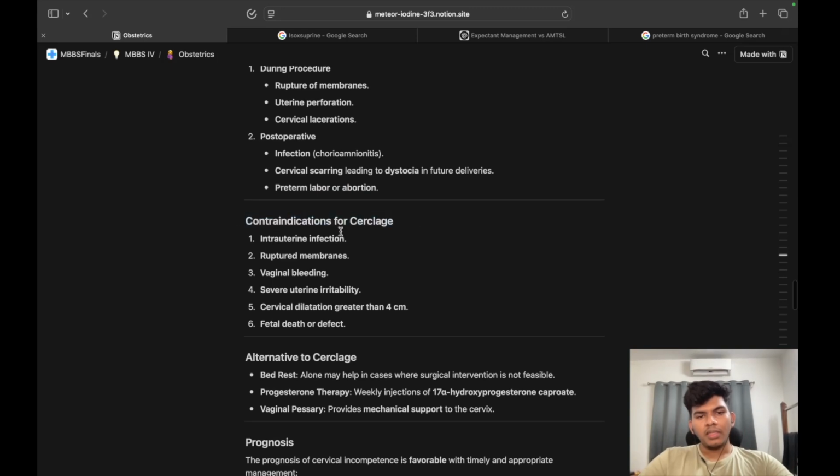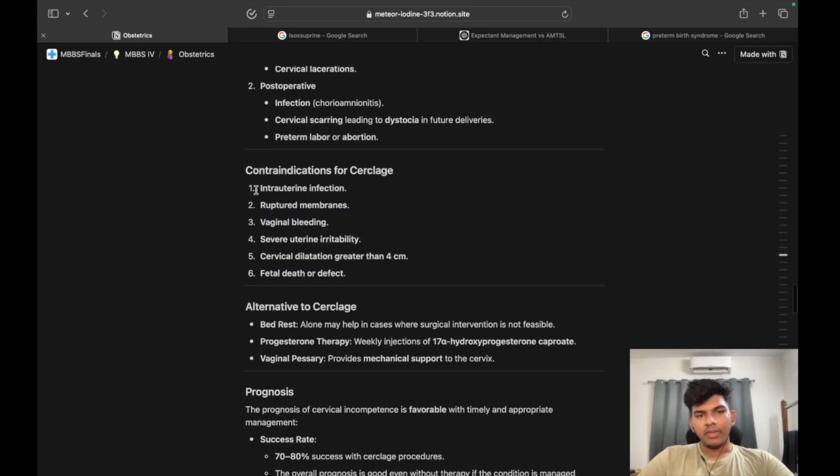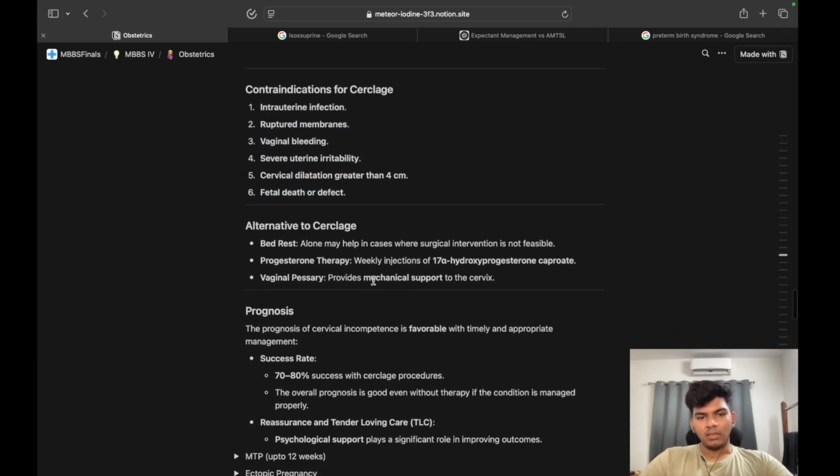Coming to contraindications for cerclage: intrauterine infection is number 1, ruptured membranes number 2, vaginal bleeding number 3, severe uterine irritability, cervical dilatation greater than 4 centimeters, fetal death or defect. So, these are the contraindications. You do not do it in these cases.